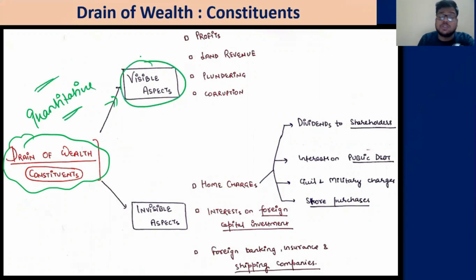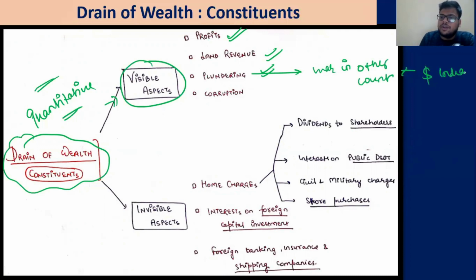First, the visible aspect, what we can see with our eyes, that this is how the drain is being done. So profits are taken, land revenue extraction, plundering, for example, wars in other countries paid from the Indian exchequer. From Indian money, they are paying for the war. Corruption, which is clear, directly going into the pockets of the British officials, not Indian. So these are the visible aspects.